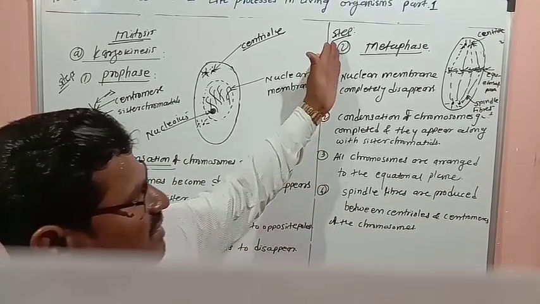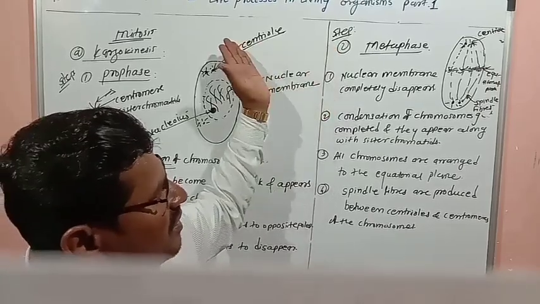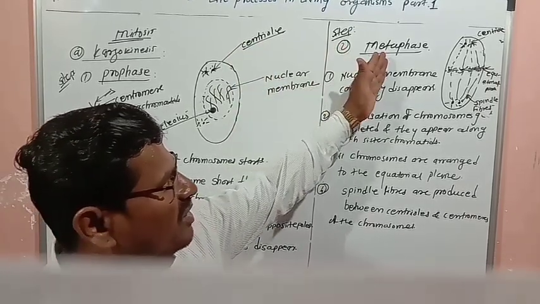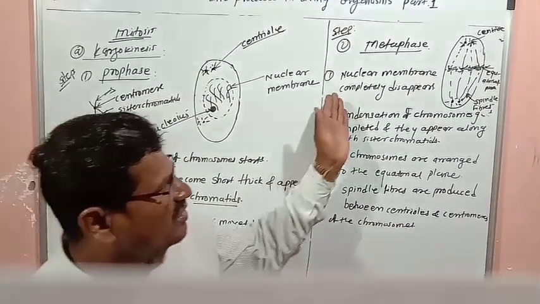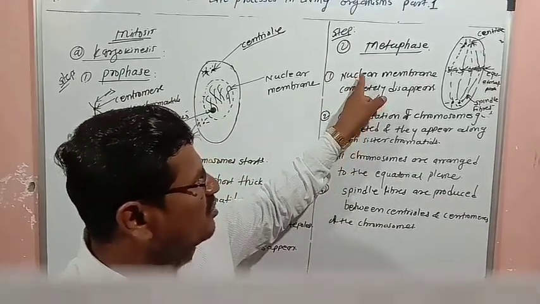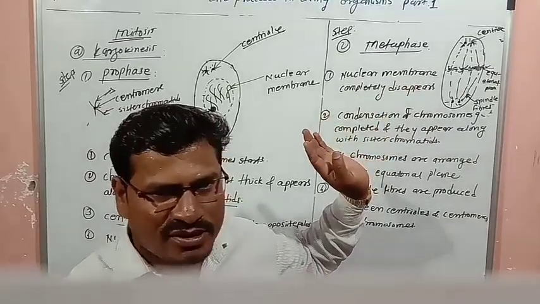So we have studied the second step of mitosis, the metaphase, and the changes that take place in it. We are studying those changes one more time. The nuclear membrane completely disappears.